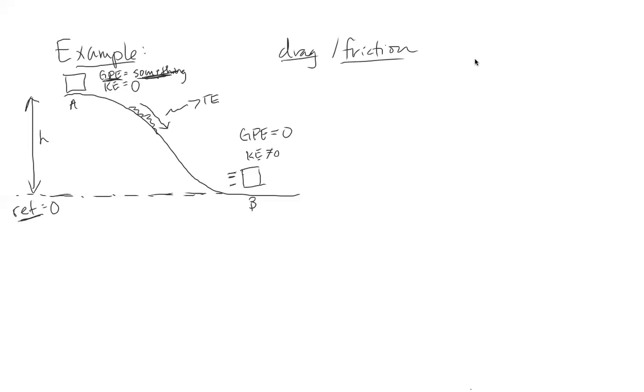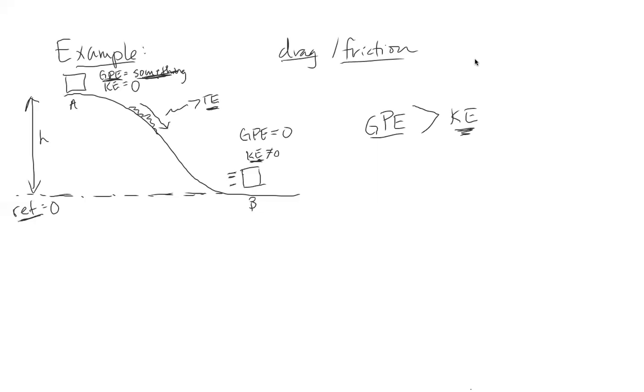So now once this cart gets to the bottom, the gravitational potential energy is not going to be equal to the kinetic energy anymore, because some of that energy has been lost. So the gravitational potential energy that it started with will actually be greater than the kinetic energy of the object at the bottom, because some of that energy was lost to thermal energy.